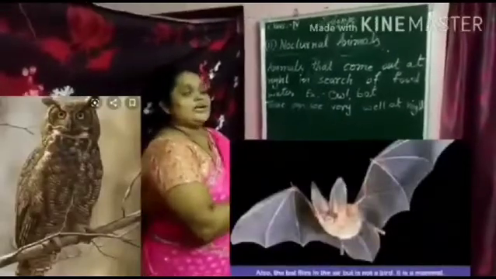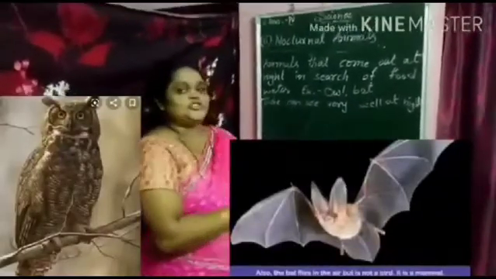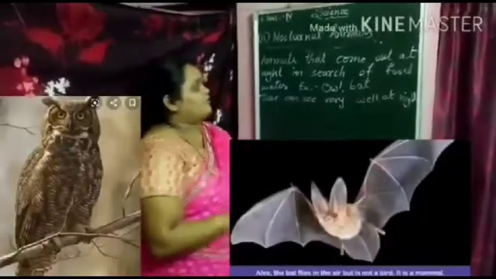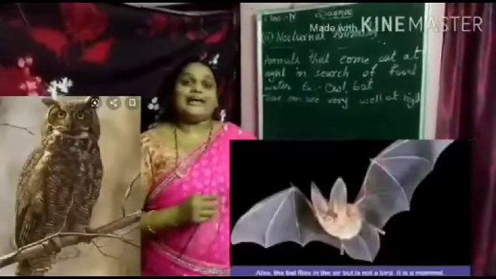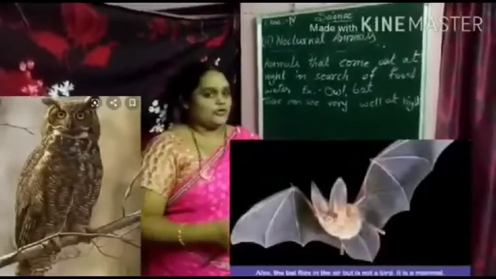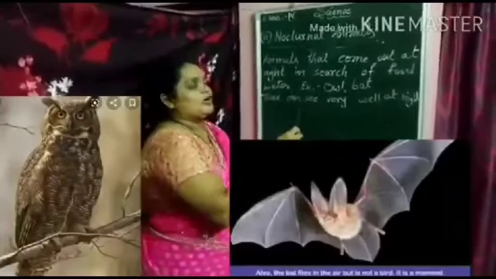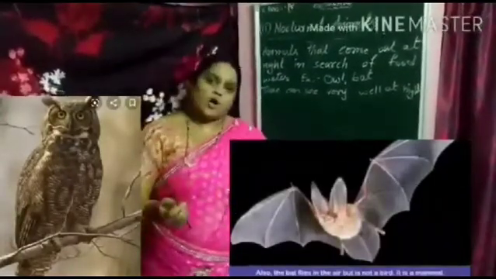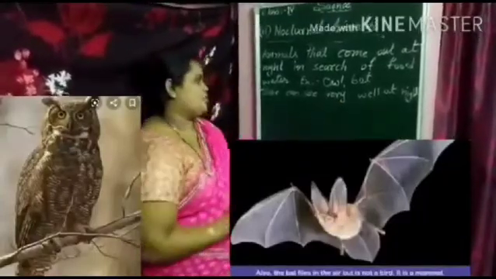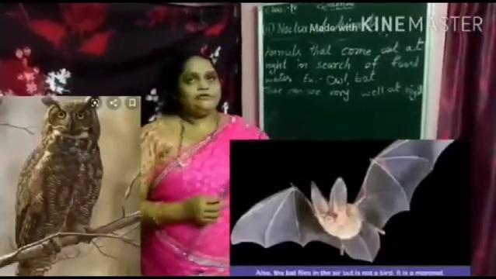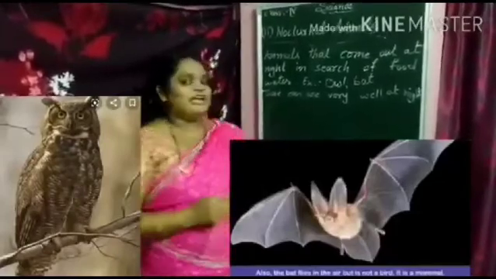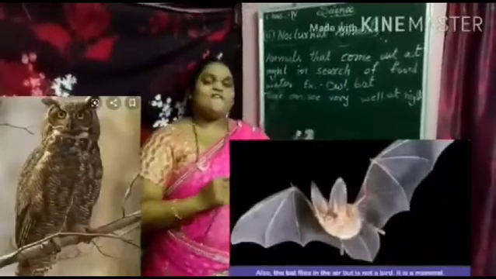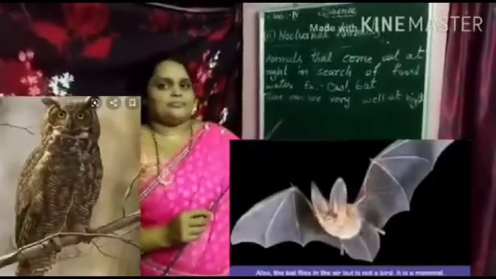Animals that come out at night in search of food. Why are they coming out? In search of food. At which time are they searching for food? At night they are searching for food. That type of animals are called nocturnal animals. Examples for nocturnal animals are owl and bat, etc. Their adaptive features are that they have very good eyesight. That means these animals can see very well at night time.